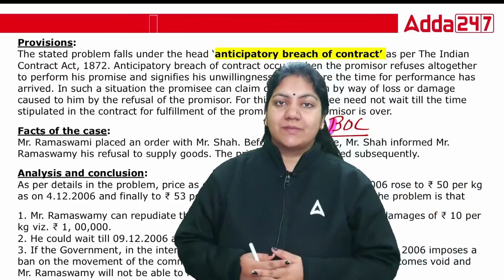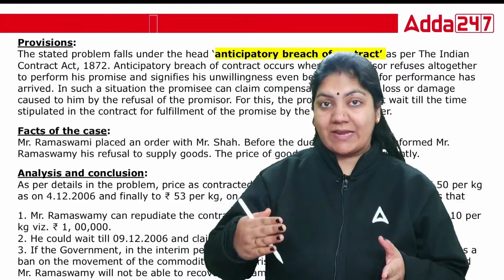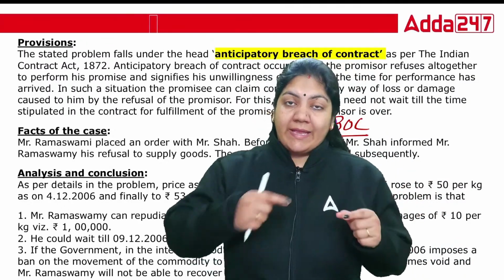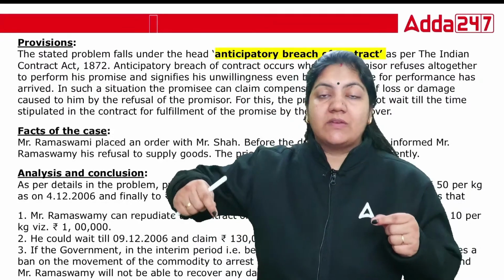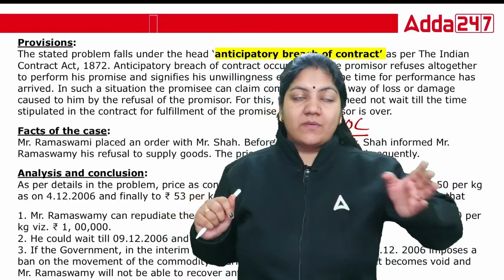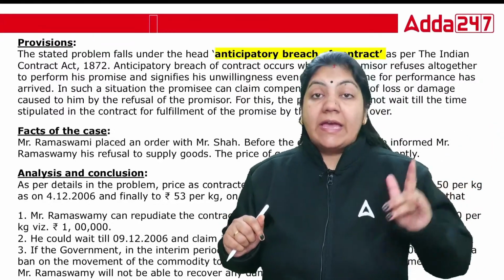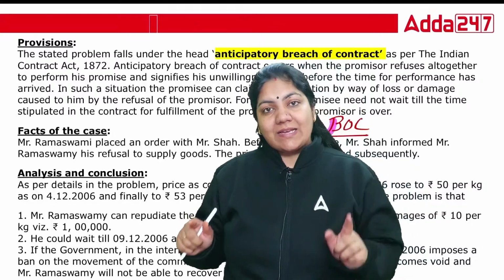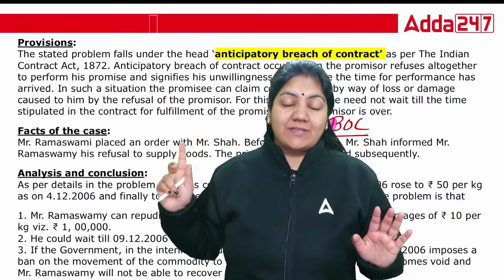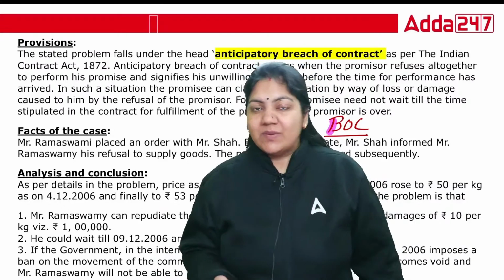In this case, Mr. Shah has not performed any act. So before performance, he has just breached the contract. If a person breaches the contract in between, during performance, that is called actual breach of contract. But if the breach is there before performance, it is anticipatory breach of contract. Mr. Shah has to give 10 tons of urad dal but has not done anything. So this is called anticipatory breach of contract.